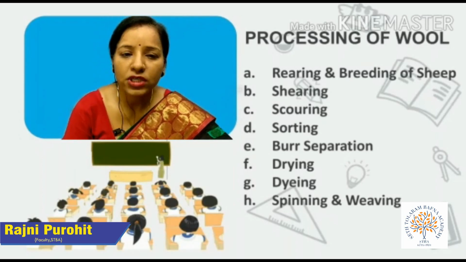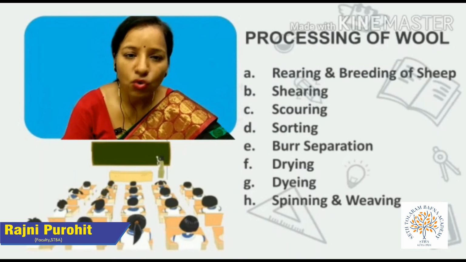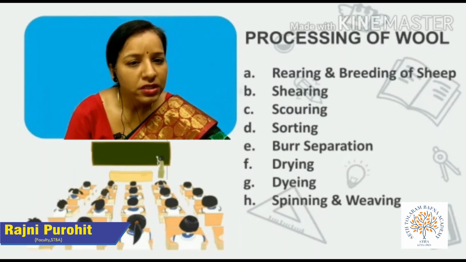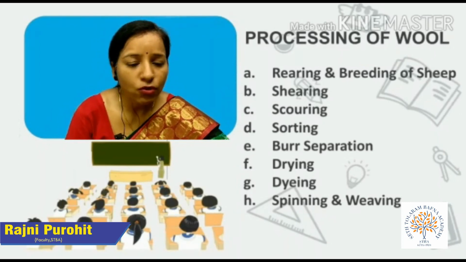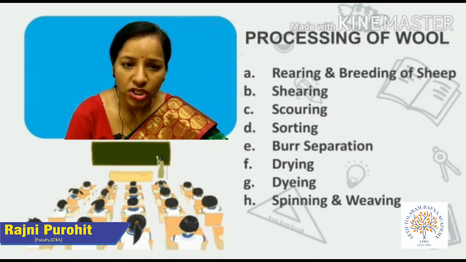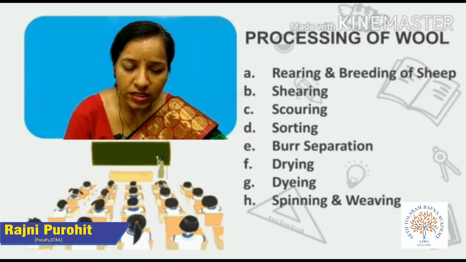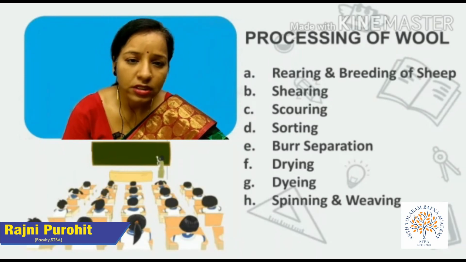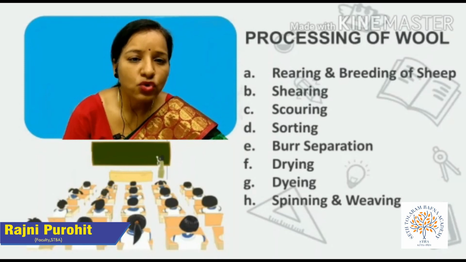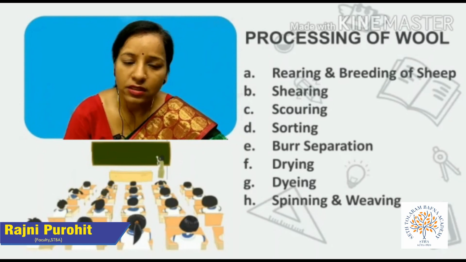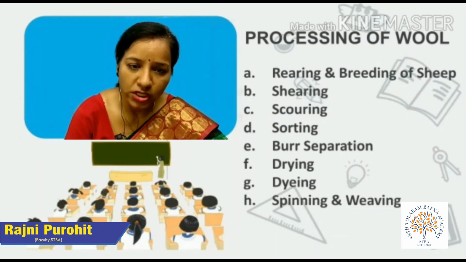Moving ahead towards the third step, that is known as scouring. Scouring means when we have obtained the fleece of the sheep, that is the sheared skin, it is washed with detergent in big tanks to remove the dirt, grease, stain and other things so as to make it clean. Nowadays scouring is done with the help of machines also.